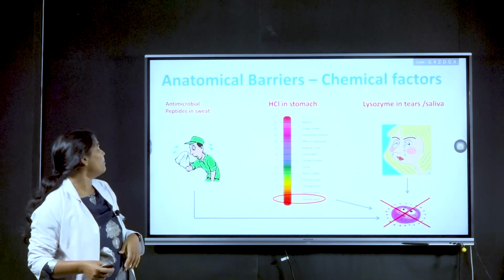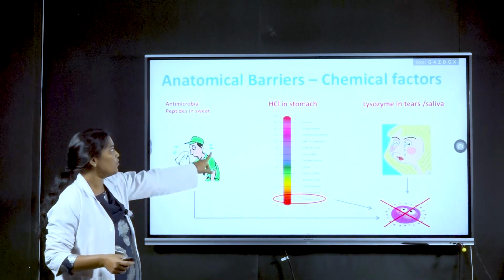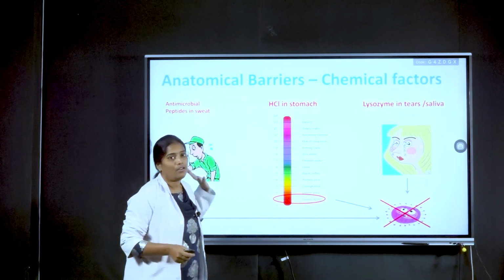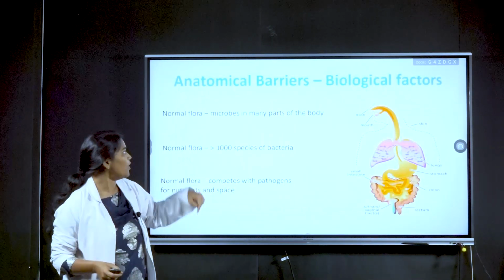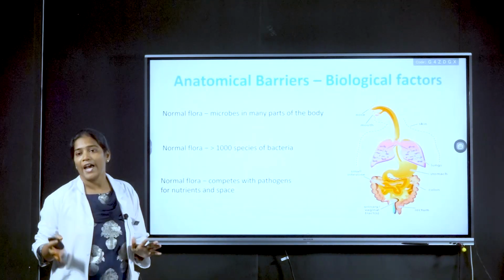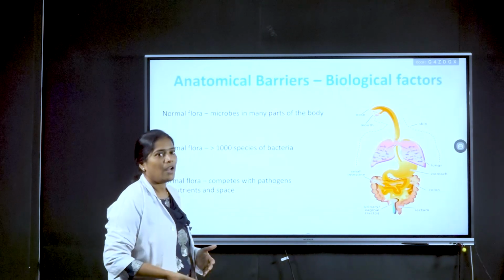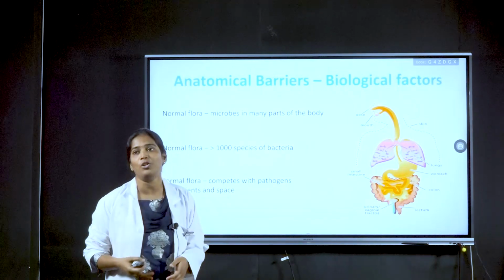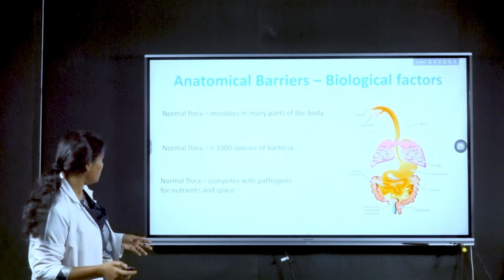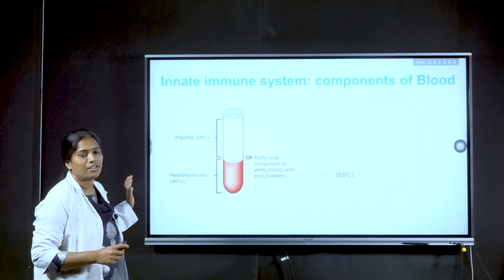When it comes to chemical barriers, antimicrobial peptides present in sweat, hydrochloric acid present in the stomach, and lysozyme present in saliva can act as antimicrobial agents. Biological factors include normal flora present in every part of the body. They act as commensal organisms. These commensals compete with pathogens for attachment, or compete for the food present in the body. That's how they eliminate the pathogenic bacteria. That is about the external defenses of the innate immune system.